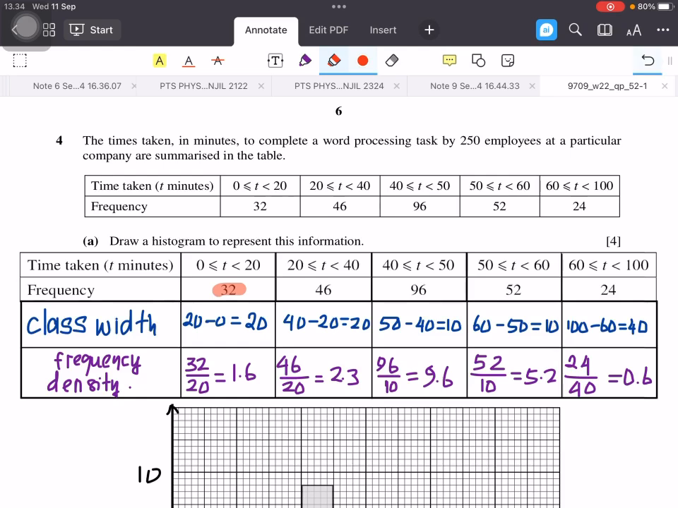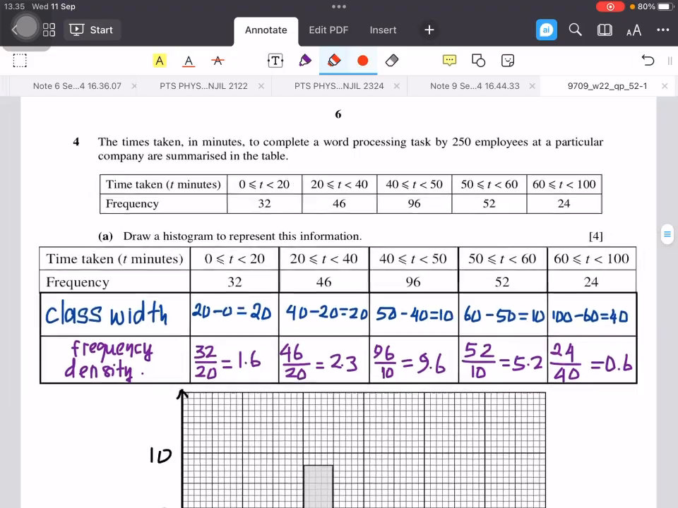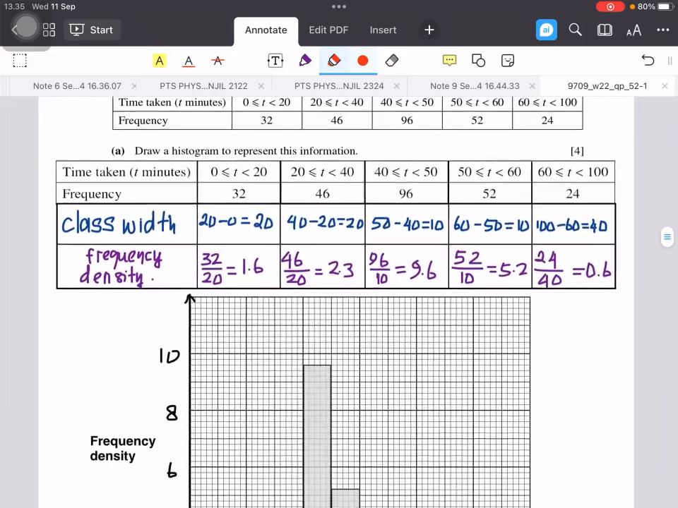So the frequency density for the first class is 32 divided by 20. It's equal to 1.6. For the second class, 46 divided by 20. The answer is 2.3. You can see the frequency density of all classes on this table. And now we are ready to draw the histogram.